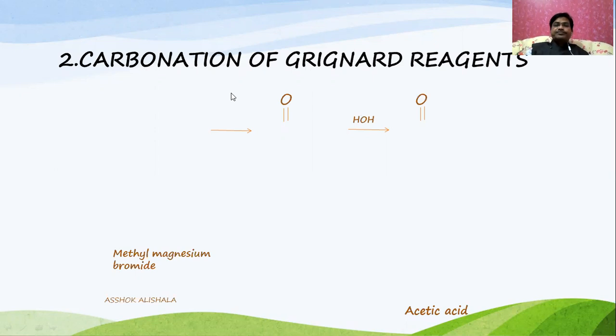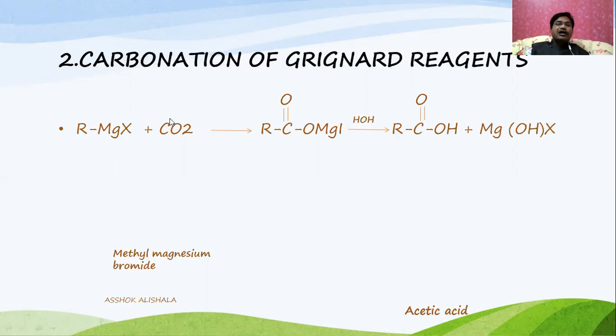See this one, this is called a Grignard reagent, RMgX, and when treated with carbon dioxide we will get an intermediate compound, and when it is further hydrolyzed we will get the carboxylic acid and a byproduct. Let us see, this is the Grignard reagent and the carboxylic acid.